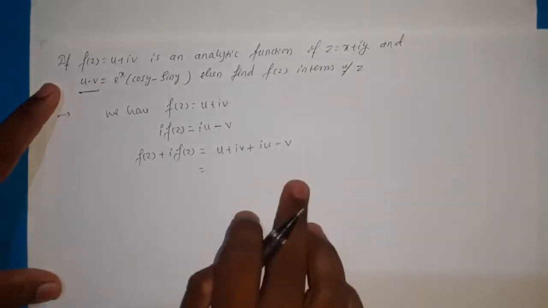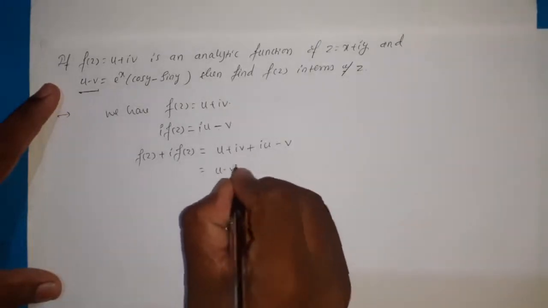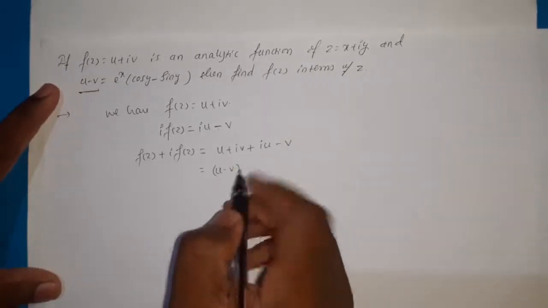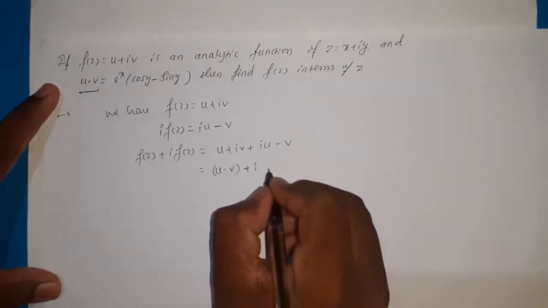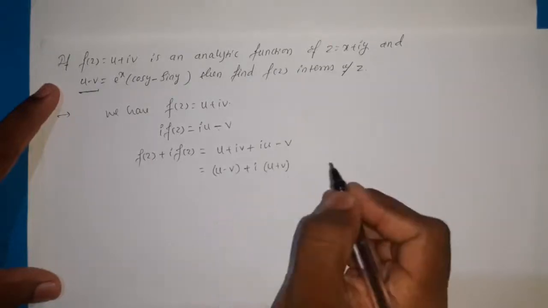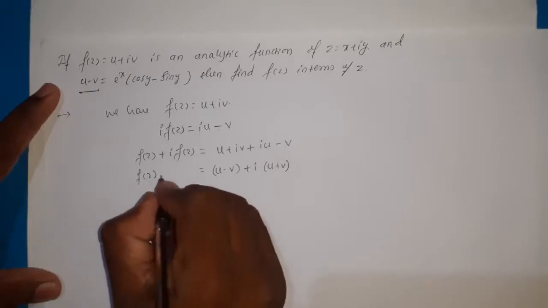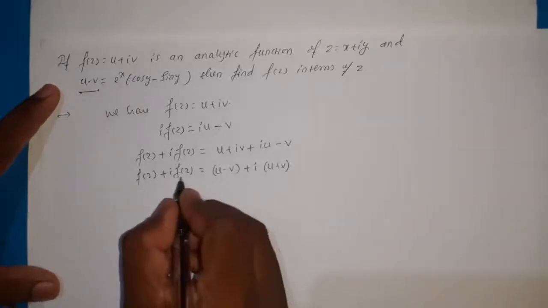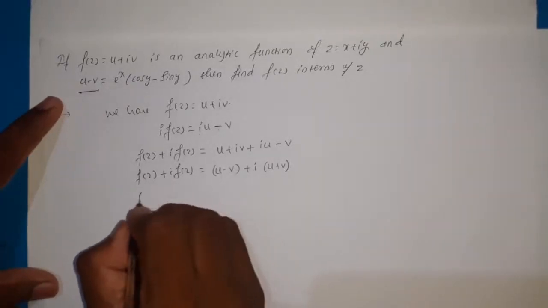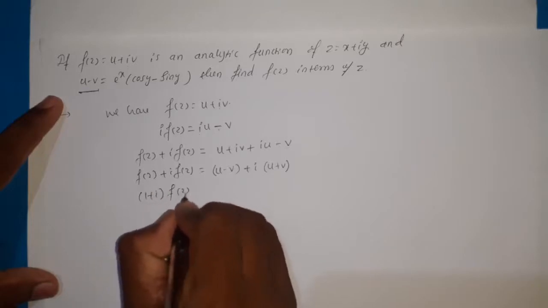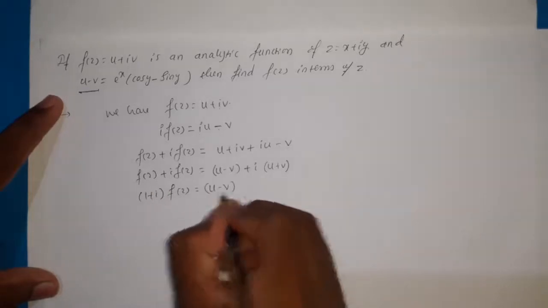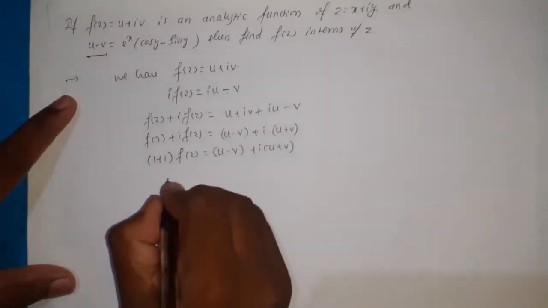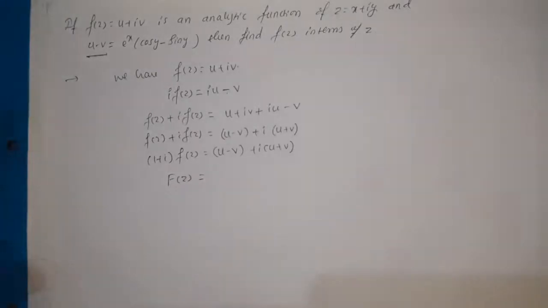Now separating the real and imaginary parts, we get (u - v), because u and -v are independent of i, they are the real parts, plus taking i common, we get i(u + v), which is equal to f(z) + i f(z). Taking f(z) common, we get (1 + i) f(z) = (u - v) + i(u + v), and consider this as capital F(z).